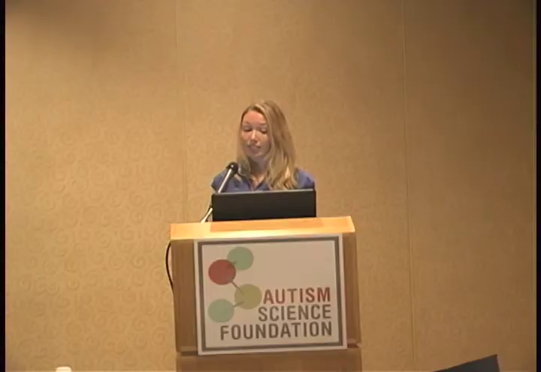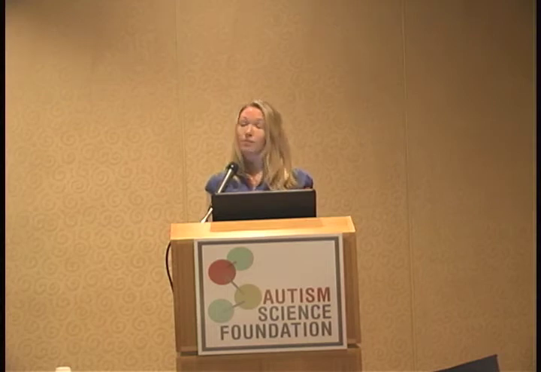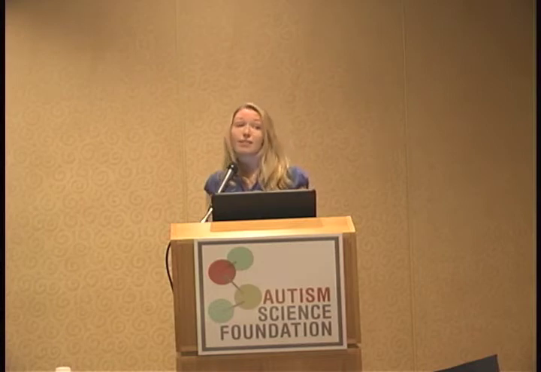Finally, our last aim will be to examine temperament and risk symptoms of ASD. We'll look to determine if temperament measured by parent report, observational, and EEG measures is related to early ASD risk symptoms in the first year of life. Specifically, we'll look at temperamental characteristics that have been found in early development of ASD, such as decreased activity level, more negative affect and decreased positive affect, and less approach behaviors, and look at that association with symptom severity at 12 months of age. And we'll also examine the stability of these temperament measures and the association with symptom severity at 12 months of age.